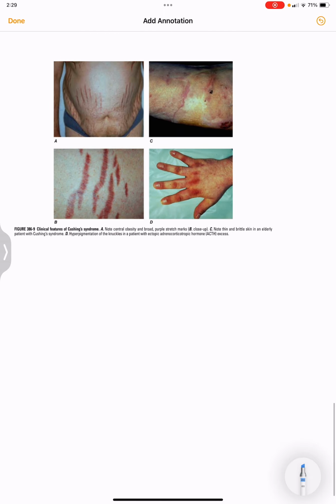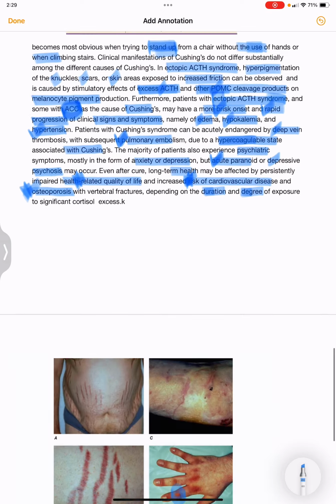So these are the clinical features of Cushing syndrome. There is central obesity, purple stretch marks, and thin and brittle skin in an elderly patient. Here on the knuckles you can see the hyperpigmentation of the knuckles in patients with ectopic ACTH excess.